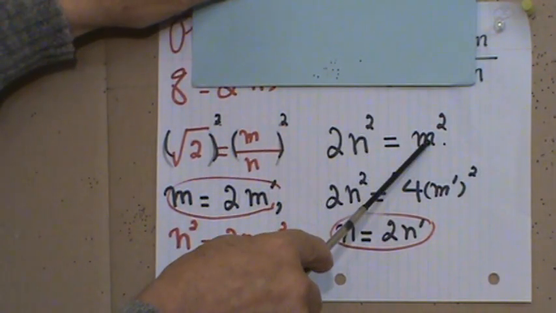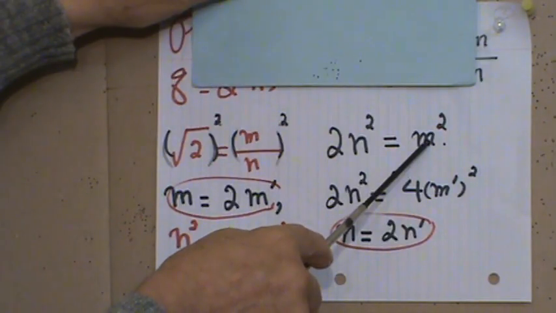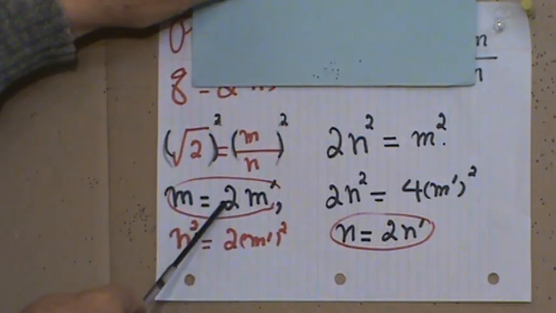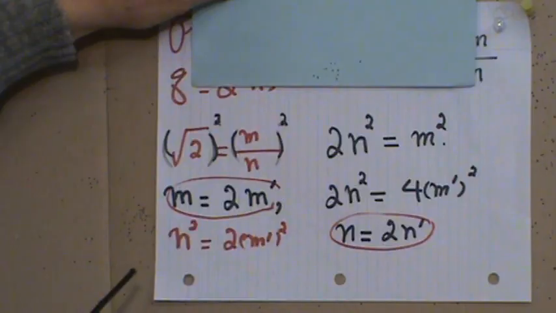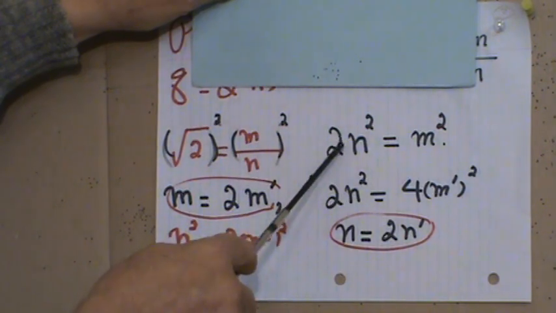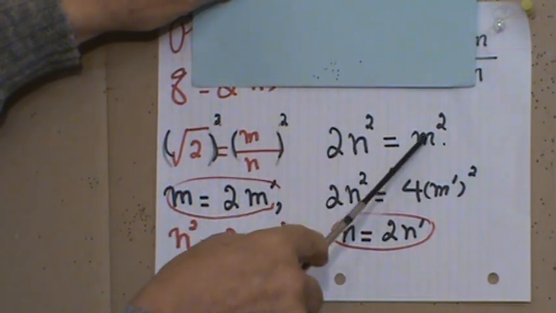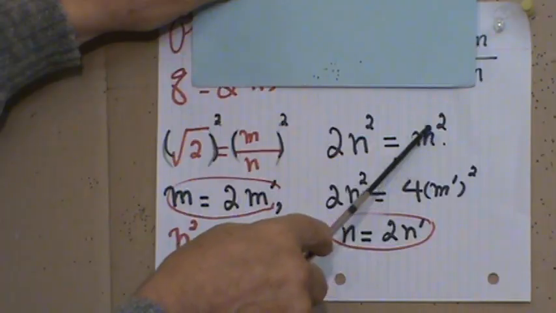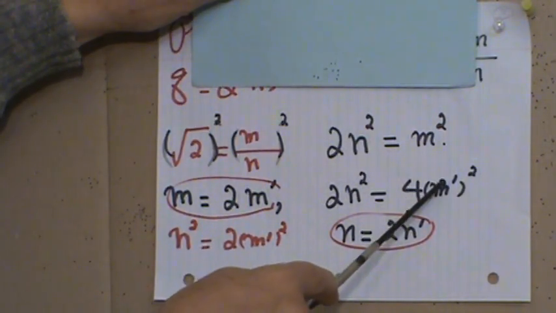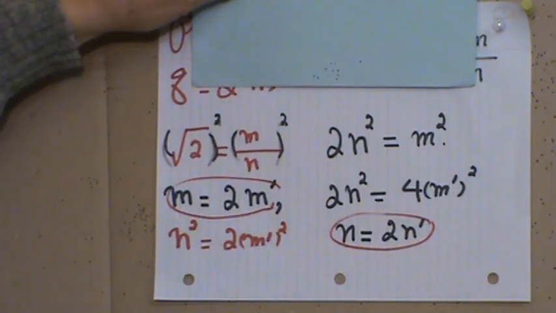Therefore, m must be even. Do you follow me? So if m is even, we write it in the form of 2m prime, let's say. You could say 2l or something; I selected prime. So m equals 2m prime. And the same, now we write 2n squared equals what? Instead of m, we write 2m prime. We end up with 4m prime squared. Do you follow me so far?